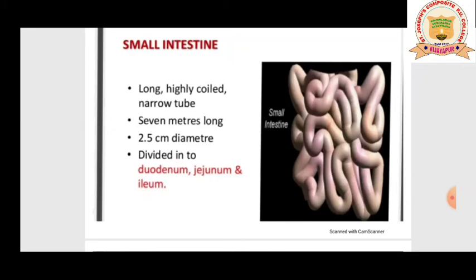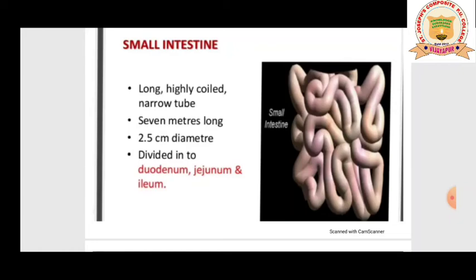If you see your small intestine, it is very long, and it is distinguished into three regions: the U-shaped duodenum, a long coiled middle portion called jejunum, and a highly coiled ileum.